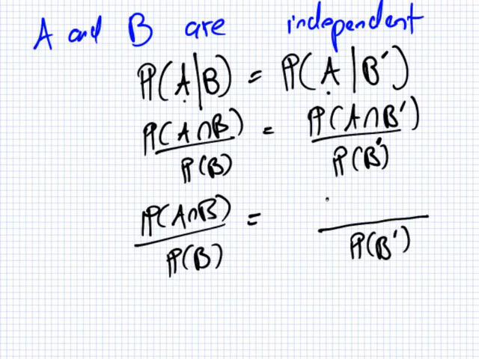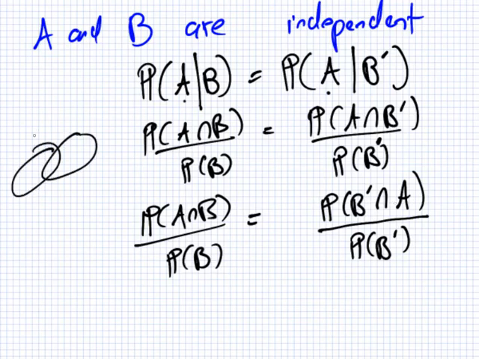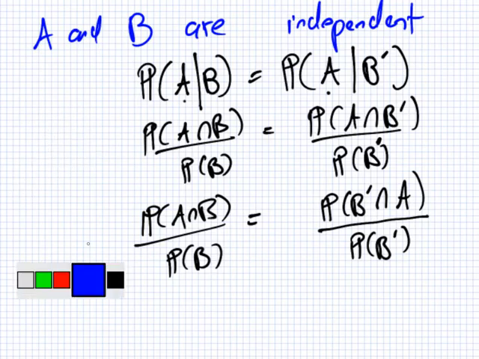I can change this to probability of not B and A. That's the same thing, isn't it? If you have the sets here, A and B, A intersect B and B intersect A is the same, right? So it's no problem if I swap those two around. Okay, now a little trick.